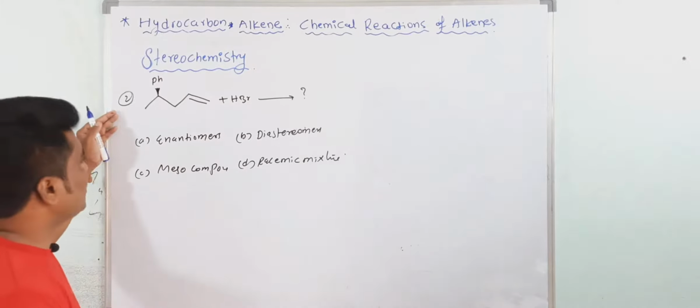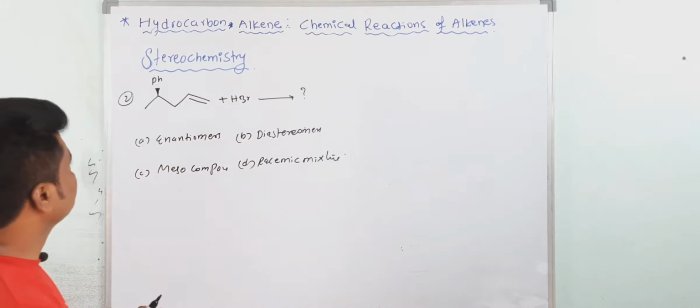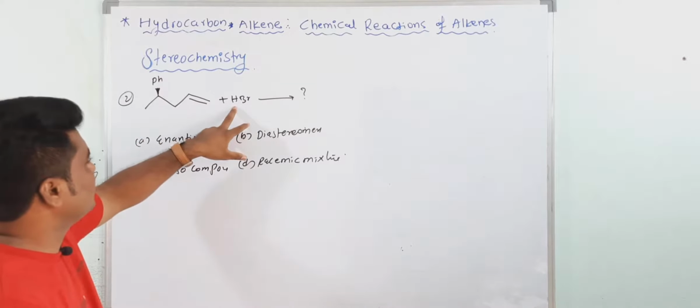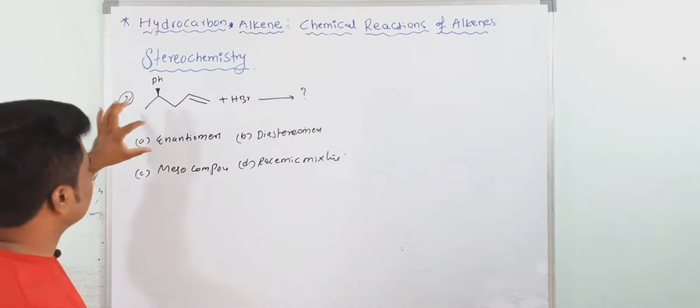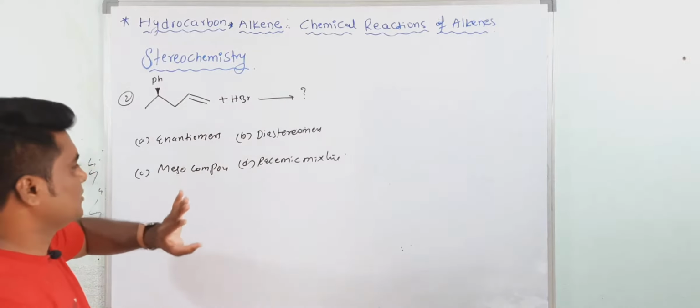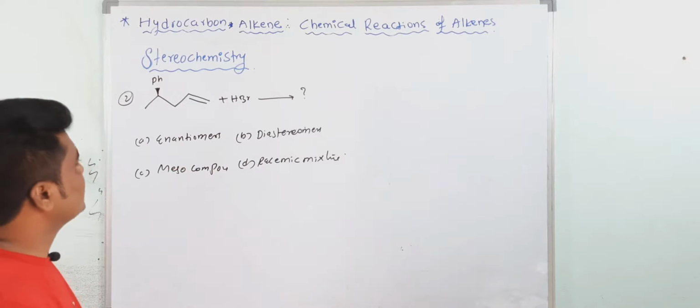Okay, now see the second problem based on stereochemistry. So they have given this one, and on addition of HBr, what are you getting? They are asking about enantiomer, diastereomers, meso compound, and racemic mixture. So what would be the answer?